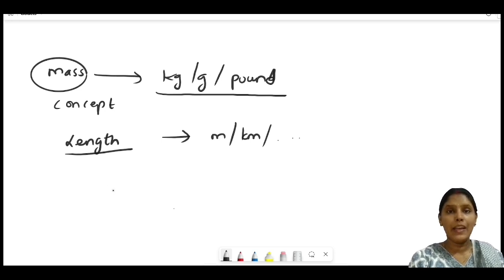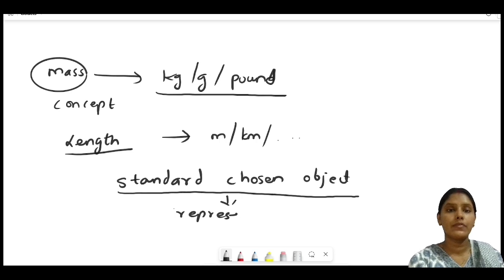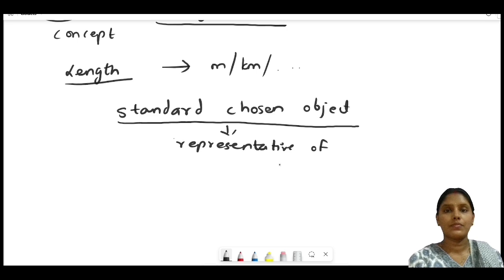And this standard chosen object is actually representative of the concept. So we are actually avoiding the concepts.